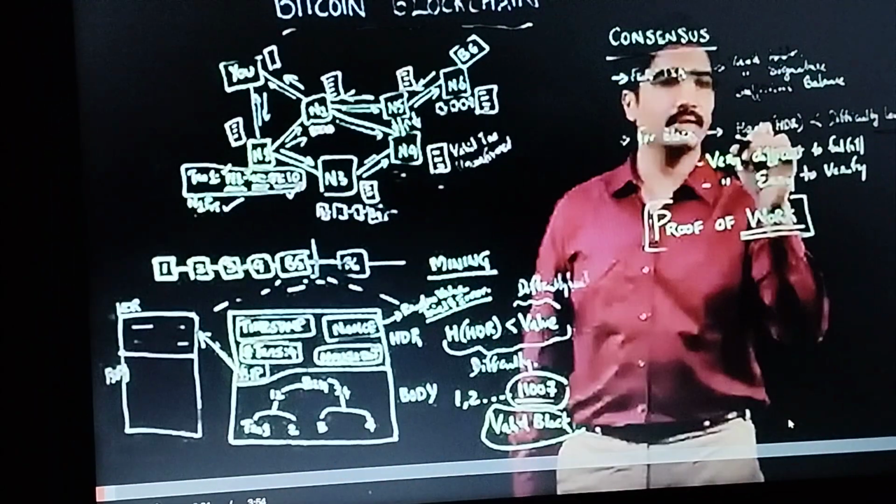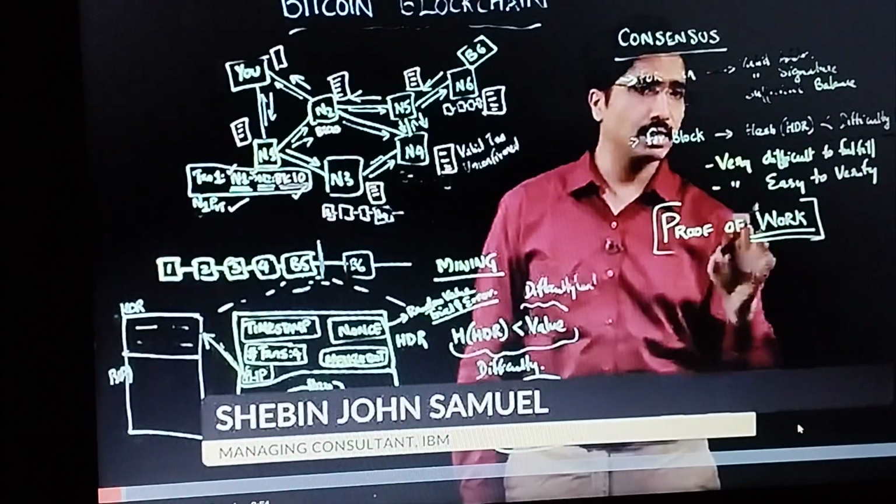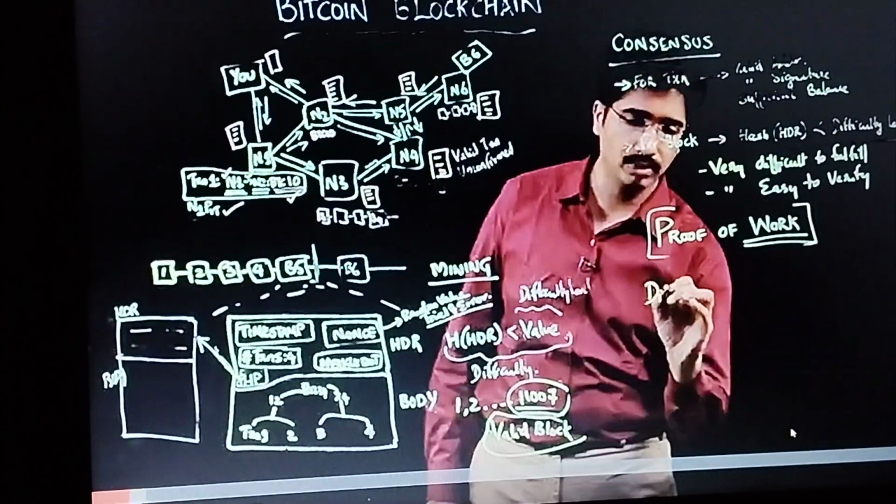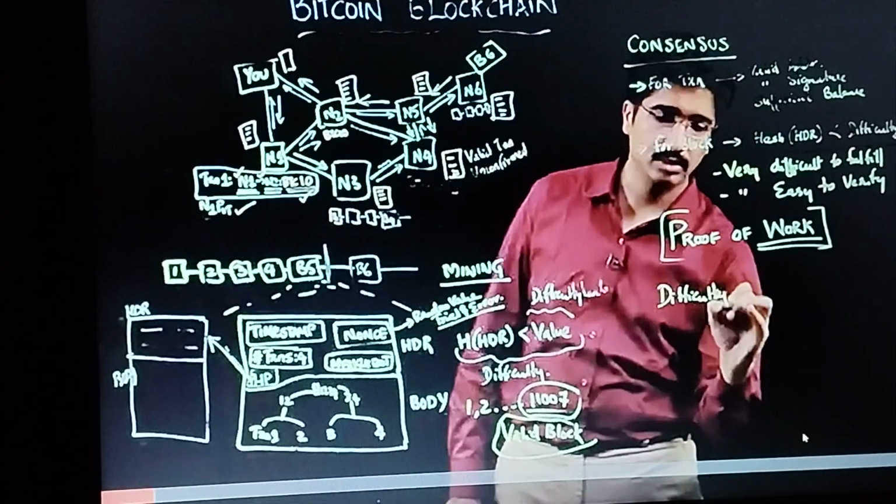Proof of work is achieved whenever the hash of the header is less than the difficulty level. We have seen that. Now how do you compute the difficulty level of the block? Now we'll come to that.